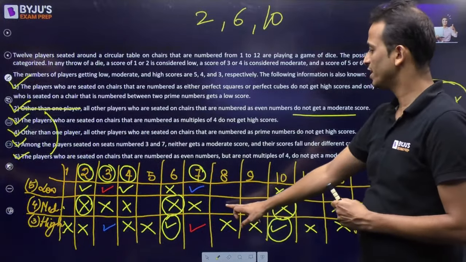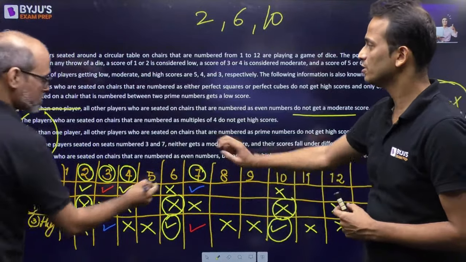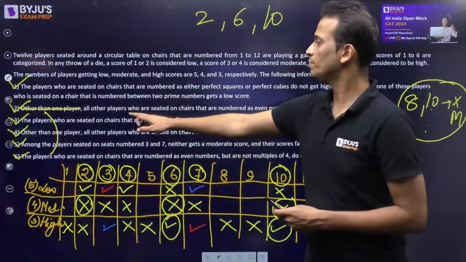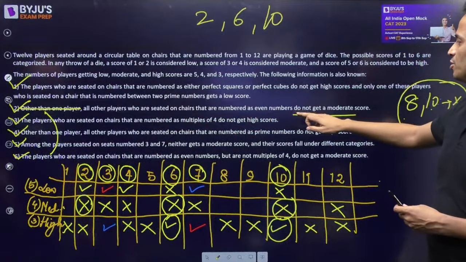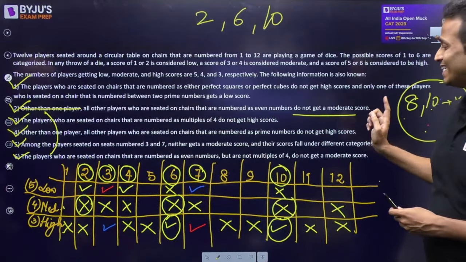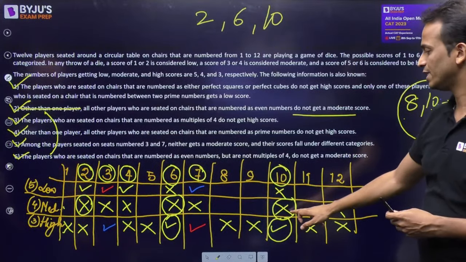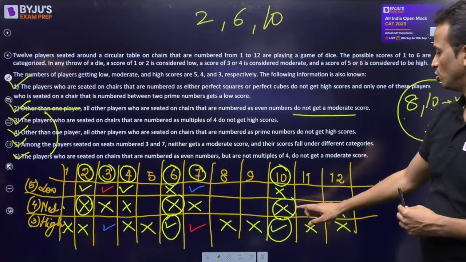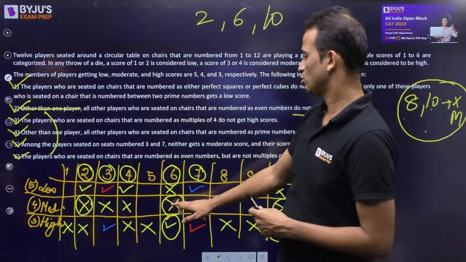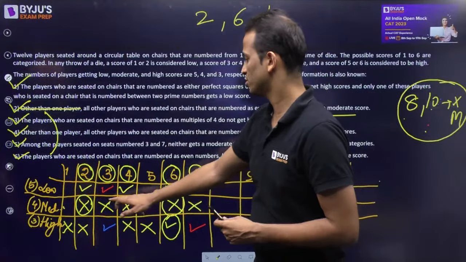We can say that this will definitely be a moderate. Reason, 6 and 10 are filled, so let's circle this. All the players who are seated on even numbered chairs do not get moderate, right? Except one. So this is the exception. This is not moderate, not moderate, not moderate, not moderate, not moderate.